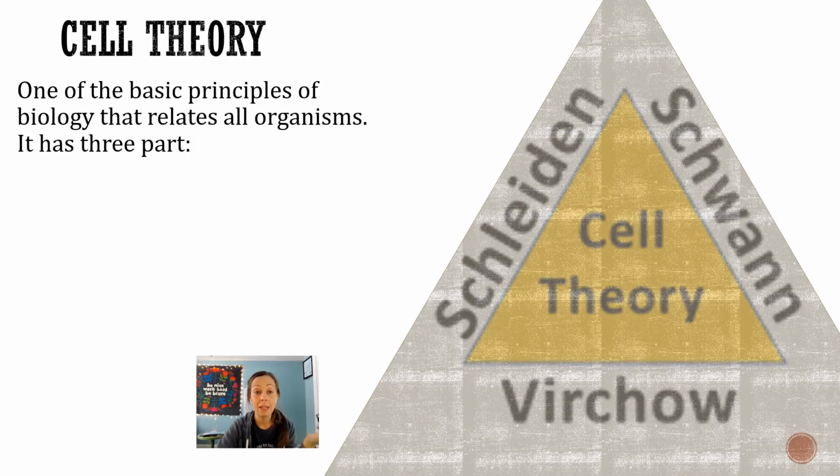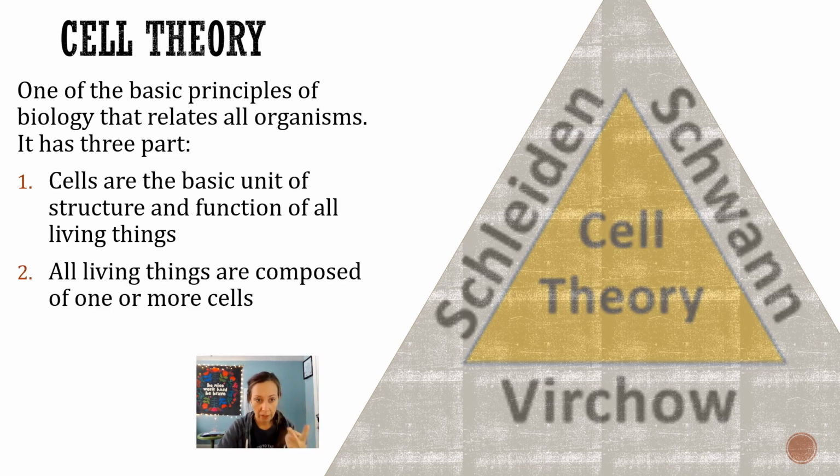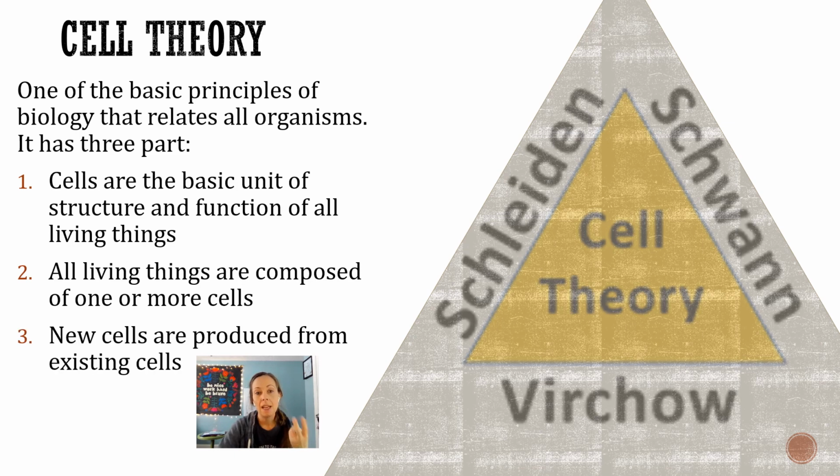So cell theory tells us three basic principles, and it was made up by these three guys in the picture, Schleiden, Schwann, and Virchow. They came up with cell theory. The three principles are first that the cell is the basic unit of structure and function of all living things. The second, all living things are made of one or more cells. And the third, all cells come from pre-existing cells.